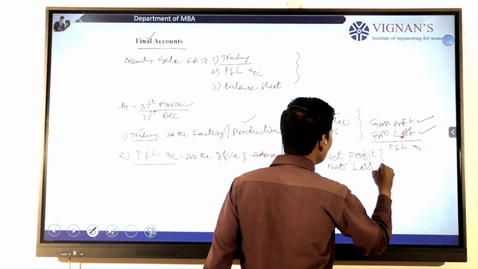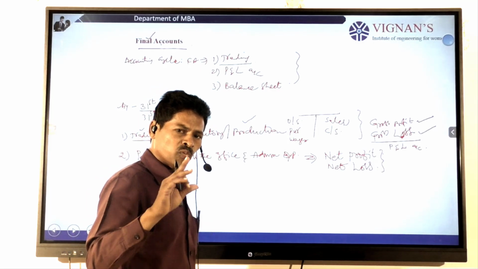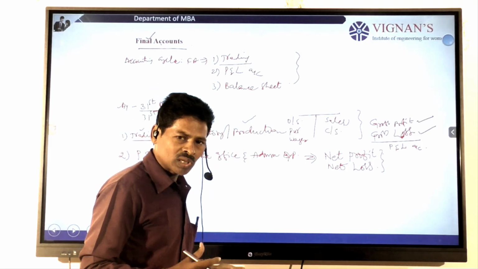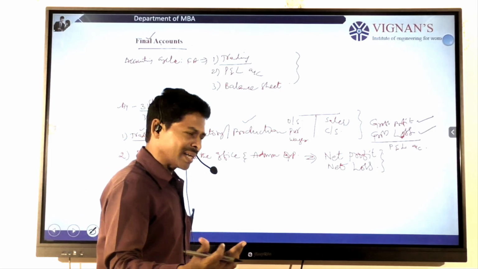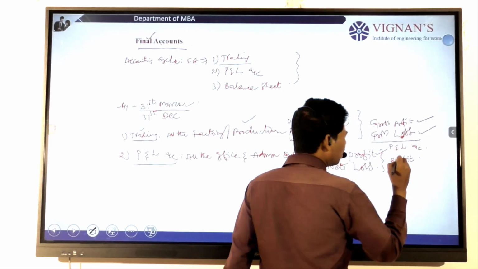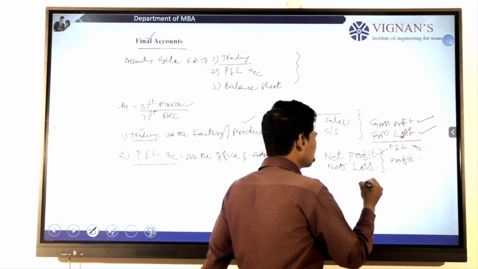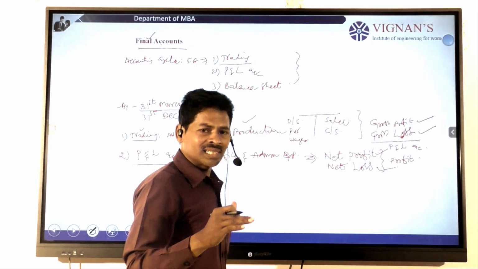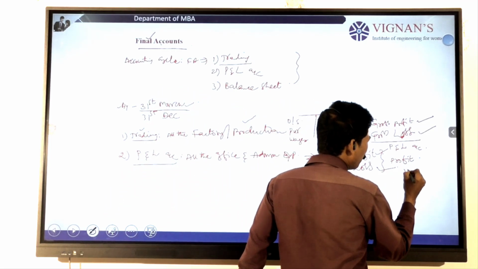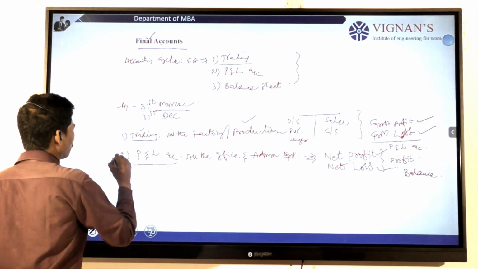Again, how do we get net profit or net loss? We compare the total expenditures with the total incomes. The excess of income over expenditure gives a profit, which is called net profit. If the expenses are more than the incomes, we get a net loss. Whether it is net profit or net loss, it is carried forward to the balance sheet. That is generally called the profit and loss account.